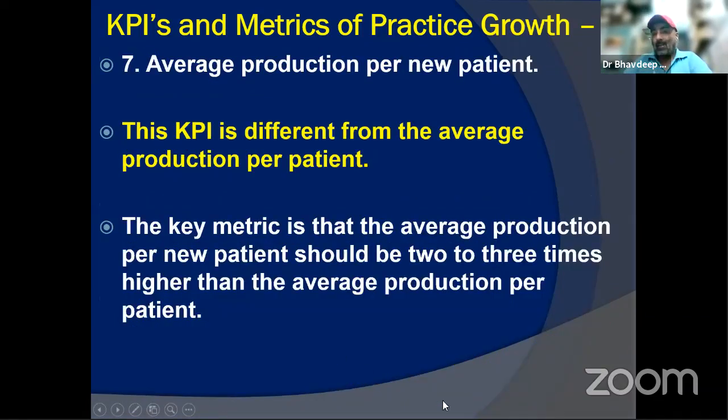What are you spending with the patient? Then average production per new patient is linked with your marketing KPI. This is not the routine one. This is not the sixth one that we discussed. That was average production per patient. This is average revenue or production per new patient, whatever the new patient is bringing into the practice. So the key metric here is that the average per new patient should be 2 to 3 times higher than the average production per patient.